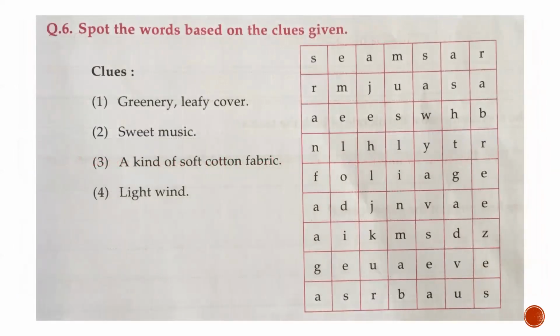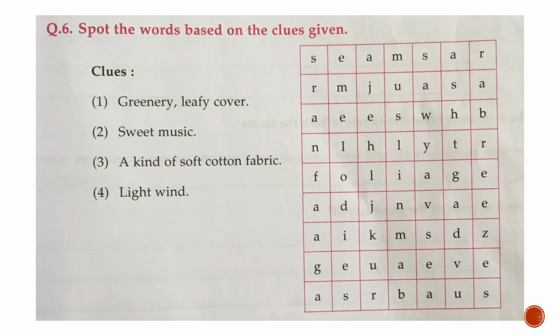Next question, spot the words which are based on the clues given below. So this is like a crossword, an activity, very nice. Now the clues are, number one, greenery, leafy cover. Now in this poetry, which words are related to greenery and leafy cover? Number two, sweet music. Try to guess, try to recollect. Sweet music relates to which word in this poetry?